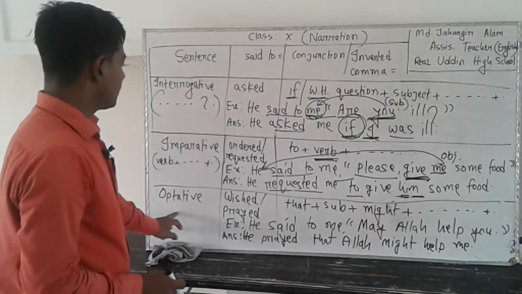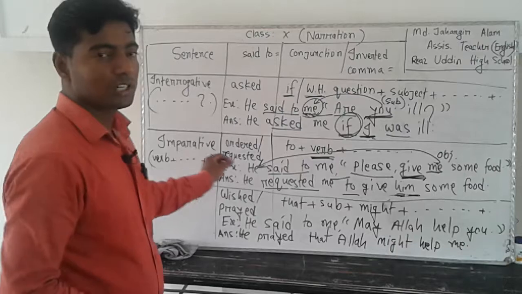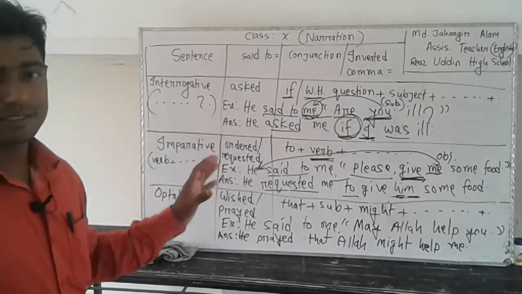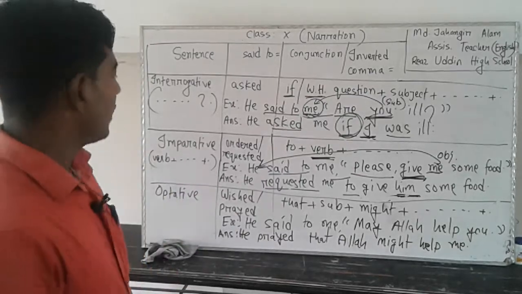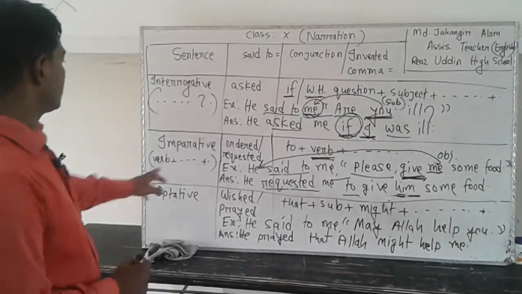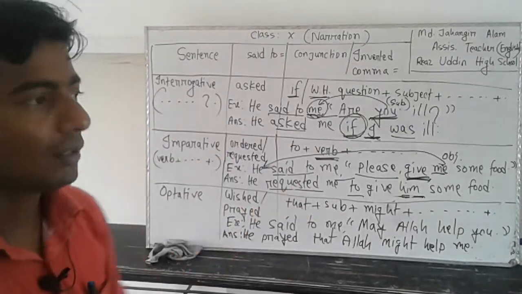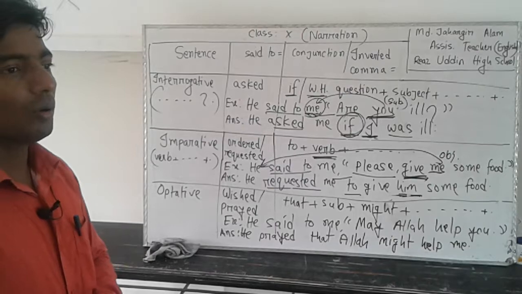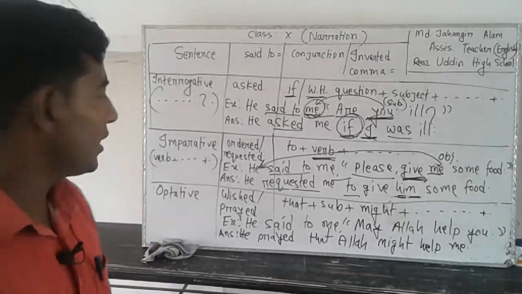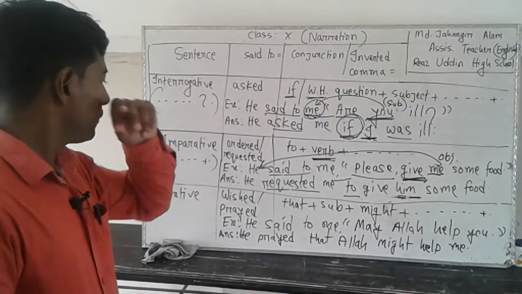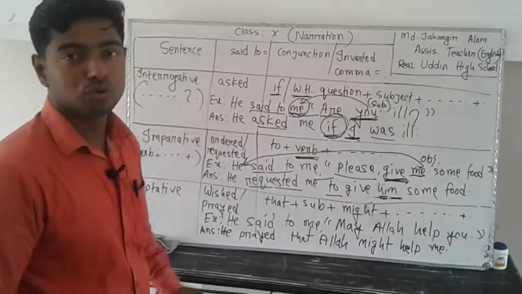Then the imperative sentence. Here you have another note. An imperative sentence will start with let us. I didn't write it. Let us. If your sentence starts with let us, that will also be an imperative sentence. What is let us? Let us, even let me, let you, this kind of sentence will also be imperative. When your sentence starts with let us, then for said to you will use proposed.